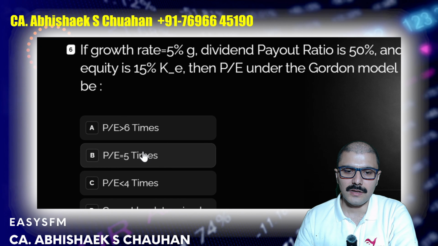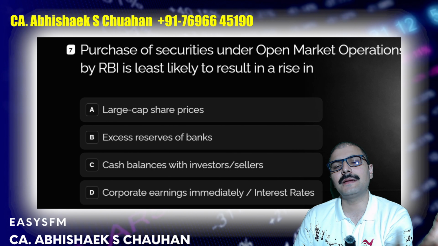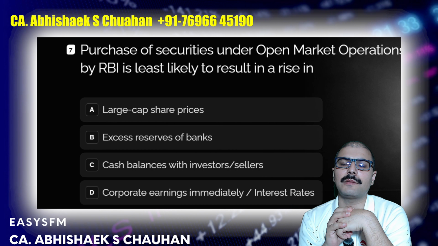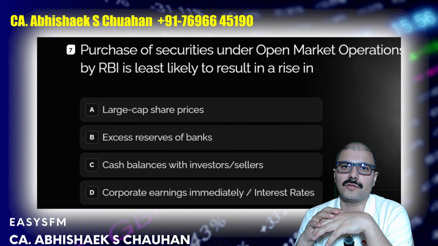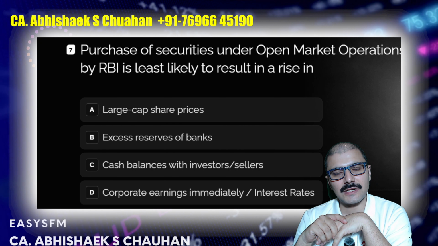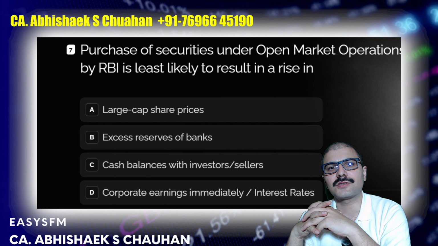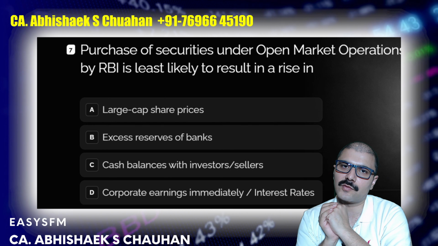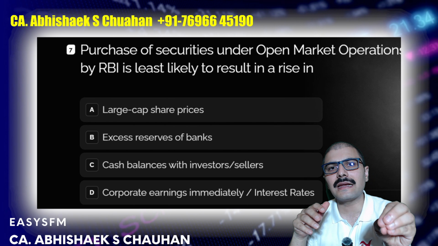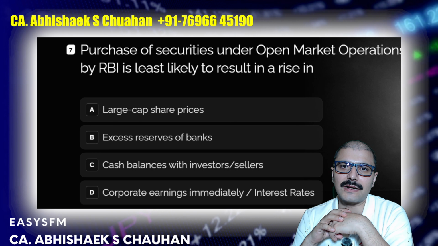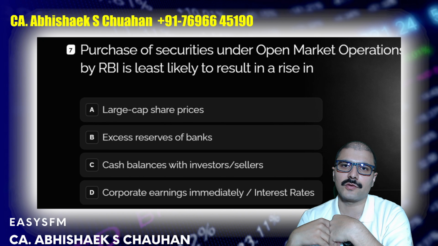Next, E is 5 times, the correct answer. Purchase of securities under open market operations, where RBI basically purchases the bonds in the market and the supply of money is increased in the market, that is called open market operations. It is least likely to result in what? What would have the least impact? Large cap share prices are impacted, excess reserves of the bank obviously will increase, cash balances with the investors or the sellers who will sell their securities obviously will also increase. Then interest rates and corporate earnings, immediately they are not going to be affected. They are least likely to be affected. That the companies who are working, their earnings will increase suddenly or overnight, it is not going to happen.